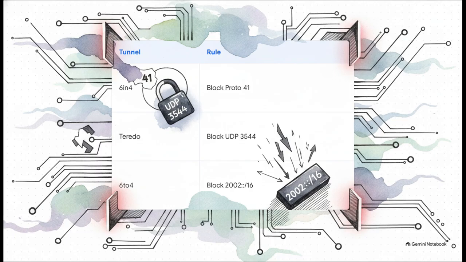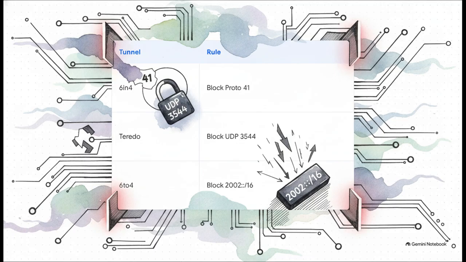Next is Teredo. Oh, Teredo is notorious for UDP NAT bypass. You need to explicitly block UDP port 3544, both inbound and outbound at all perimeters. No exceptions. And finally, 6to4. You've got to drop the 2002::/16 prefix right at your IPv6 perimeter.